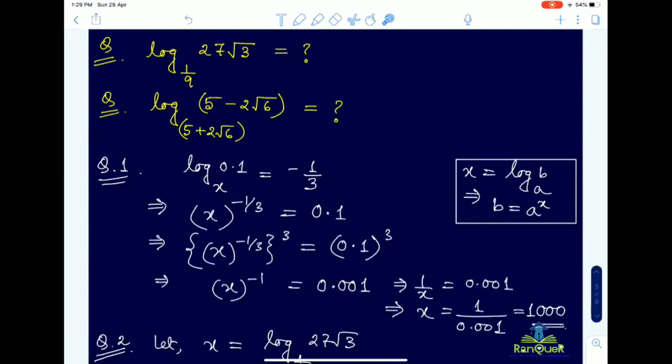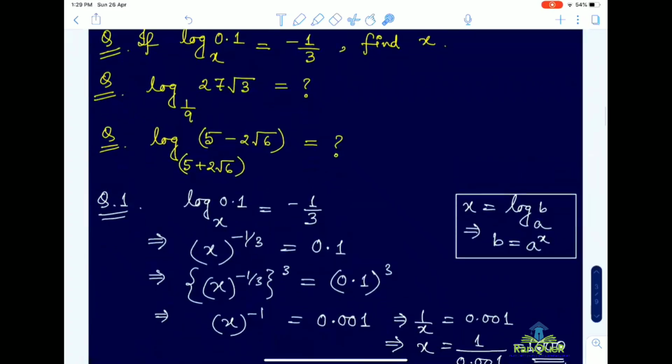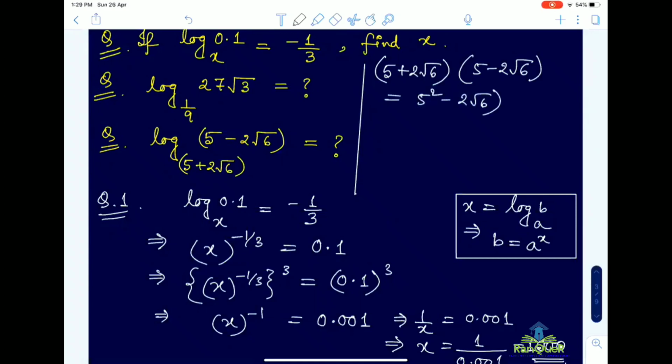Sir, question number 3. Okay, so just listen here. See, 5 plus 2 root 6 and 5 minus 2 root 6. If you take the product, what will you get? 5 square minus 2 root 6 whole square, that is 1.